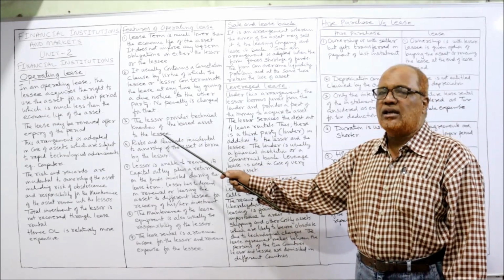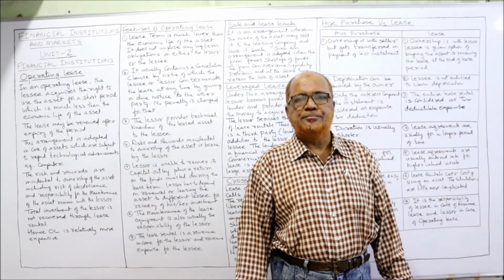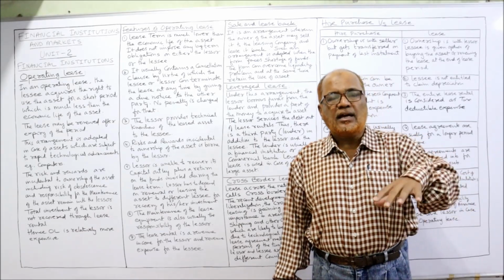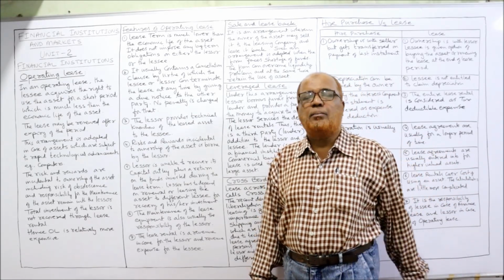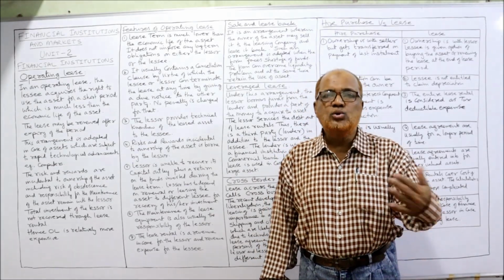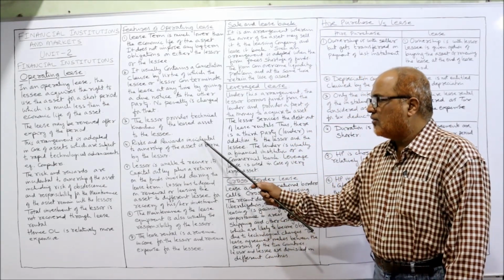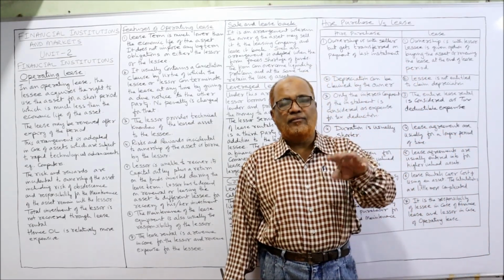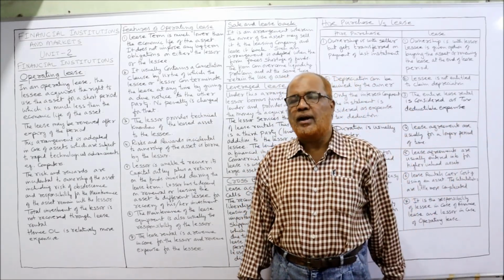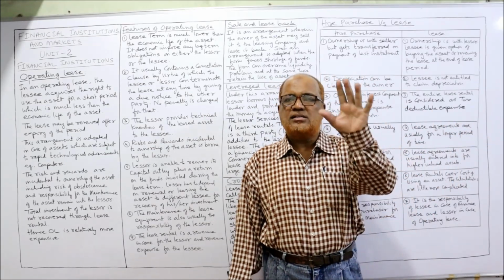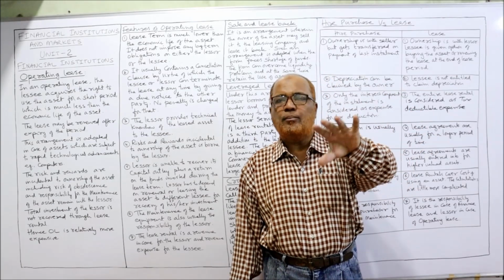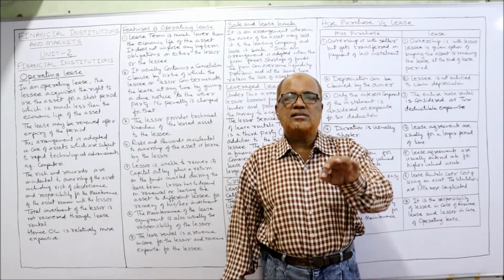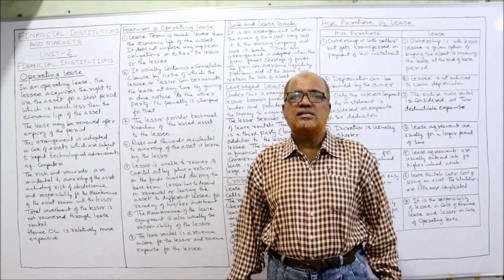Next one, the lessor provides technical know-how to the leased asset to the lessee. Sometimes some technical training is required. The technical training know-how should be given by the lessor to the lessee regarding the usage of the asset. Risk and reward incidental to ownership of the asset is borne by the lessor. Very important difference between financial lease and operating lease. In financial lease, the risk and reward are entirely borne by the lessee. Whereas in operating lease, the risk and reward belongs to the lessor.